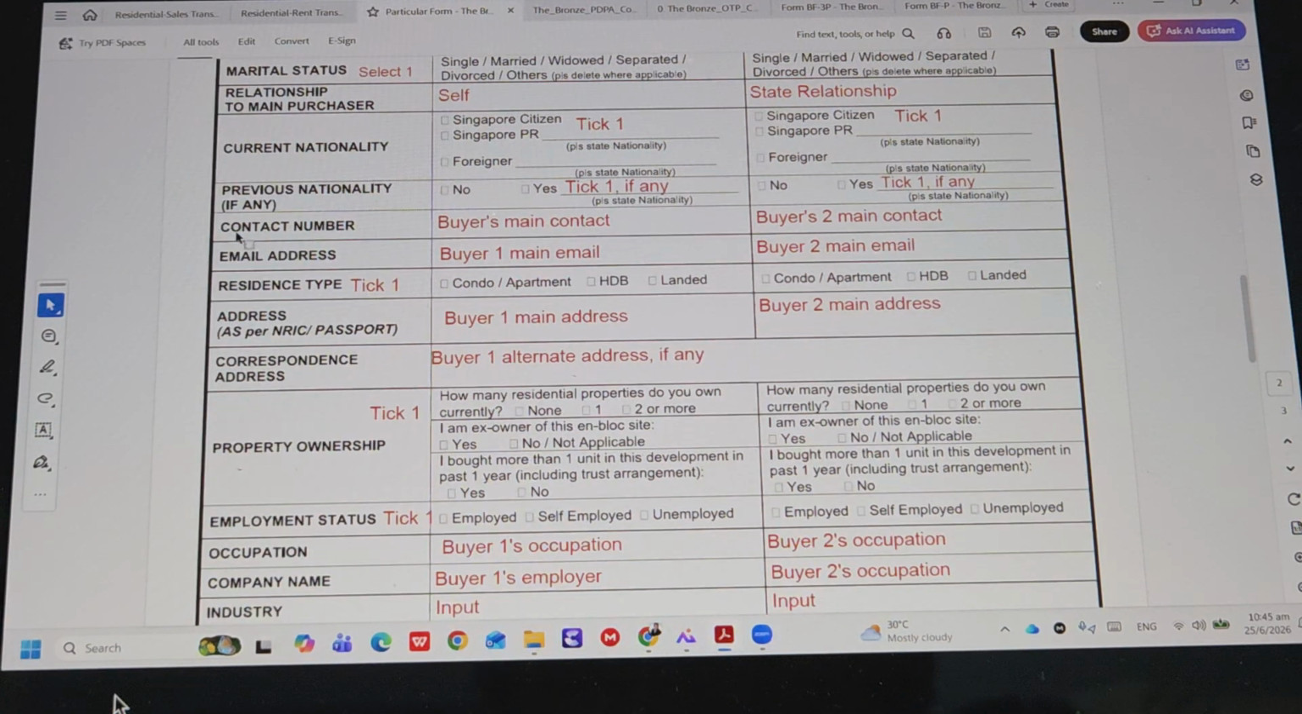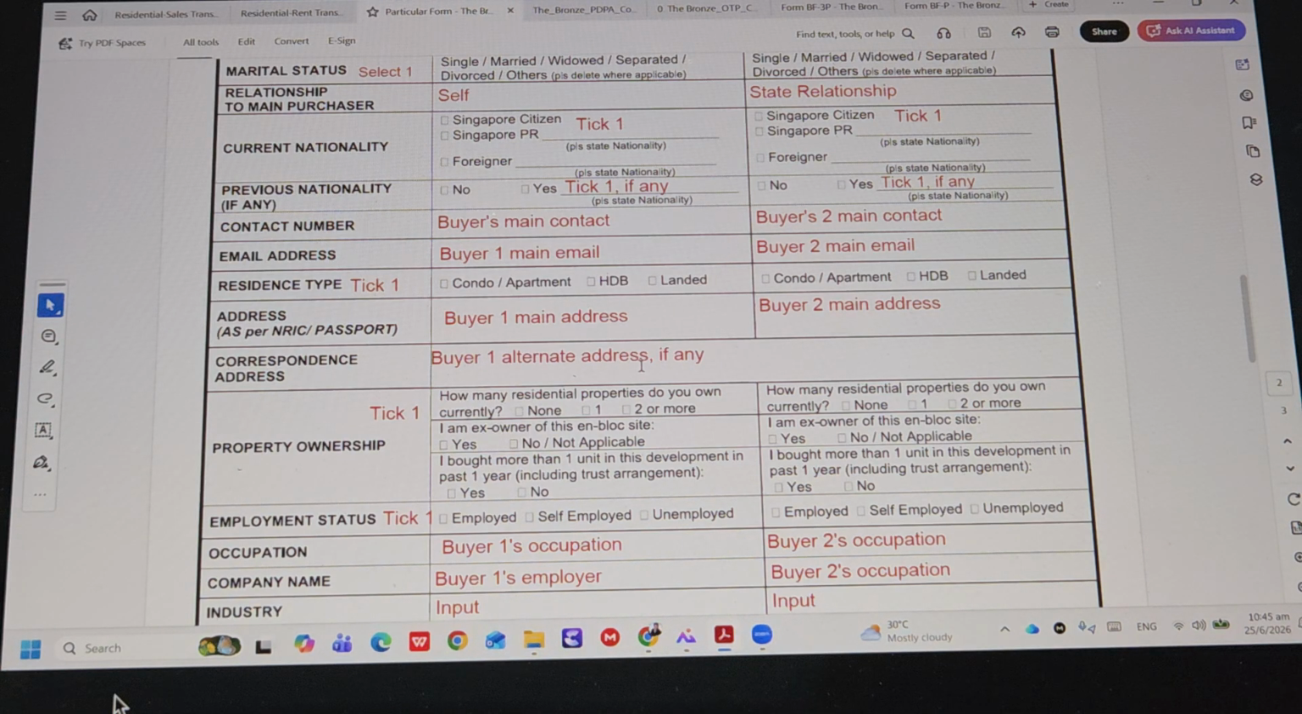Contact number. This one is very important. You must write the buyer's main contact, and the person must be contactable. Then the buyer 2 main contact, and the email. Why is this information important? Because subsequently when we issue the option, this information will be used to contact the person to notify them. So this must be accurate. The contact number must be accurate.